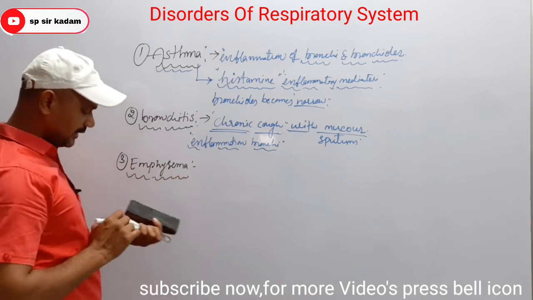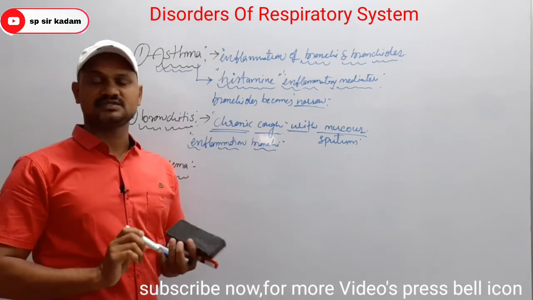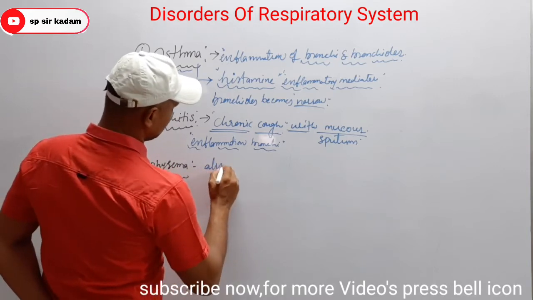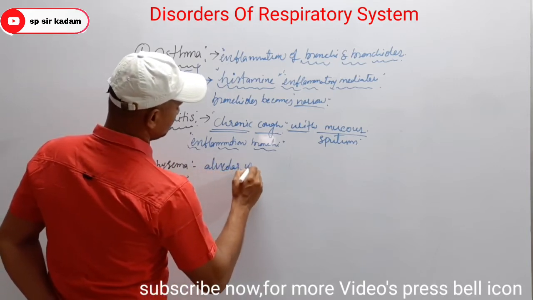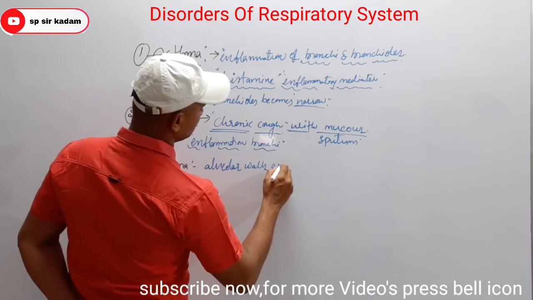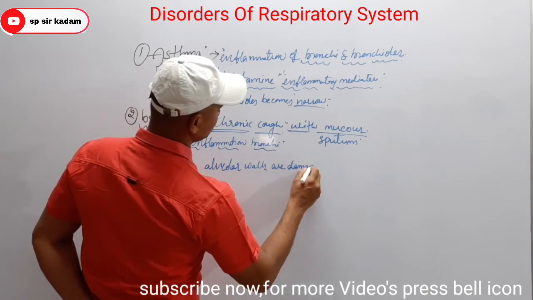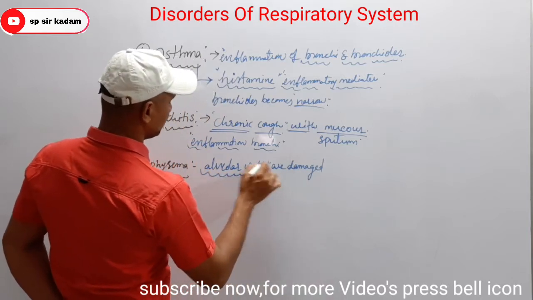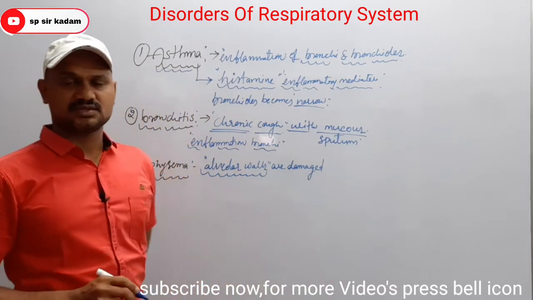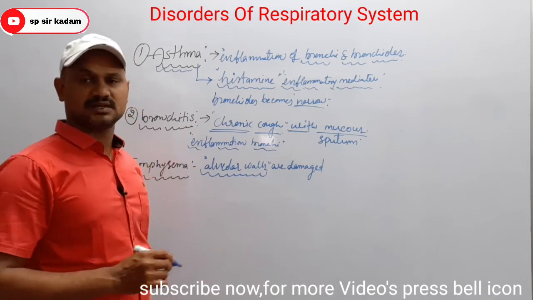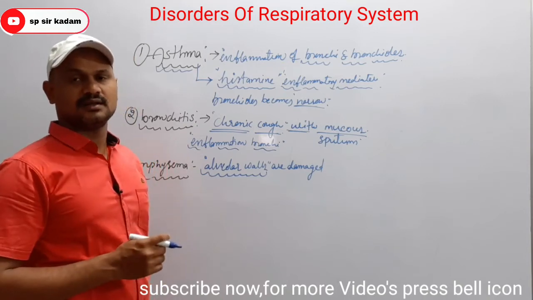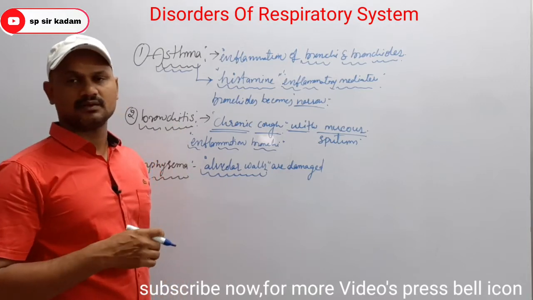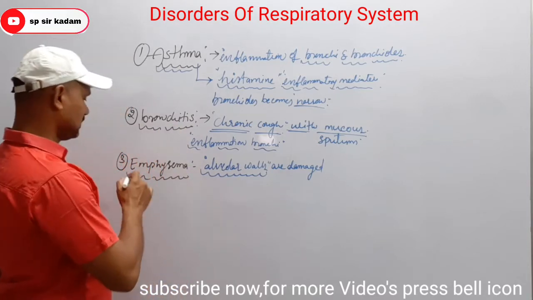Emphysema is also a chronic disorder, but here the alveoli walls are damaged, which is very important. The part of the respiratory system affected is the alveoli. In which respiratory disorder are alveoli walls damaged, asthma, bronchitis or emphysema? Mainly emphysema.